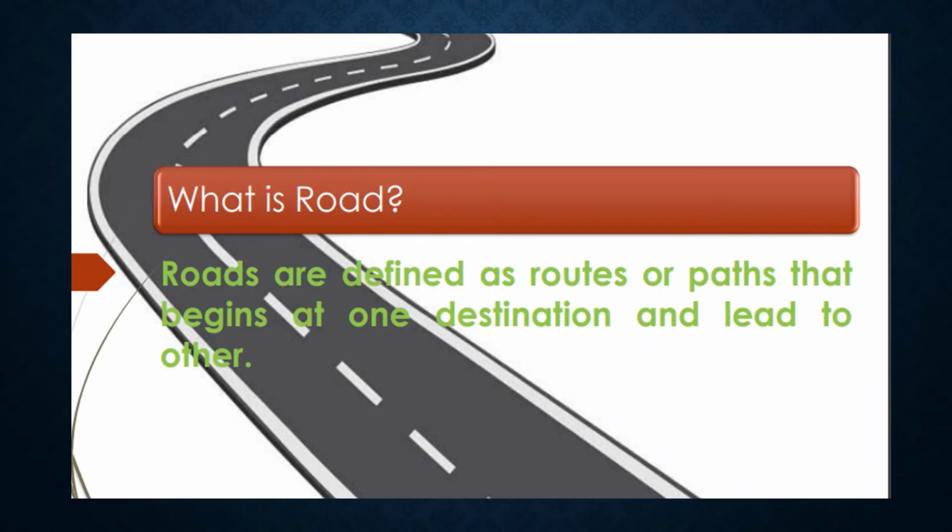What is a road? Roads are defined as routes or paths that begin at one destination and lead to another. Transportation by road system is the only mode which could give maximum flexibility of service from origin to destination to one and all. Various classes of vehicles such as car, bus, truck, two-wheeler may be permitted to make use of the roads.